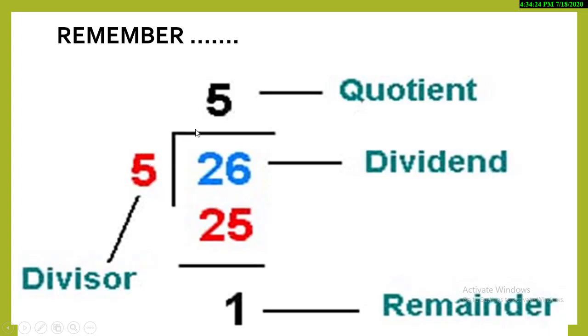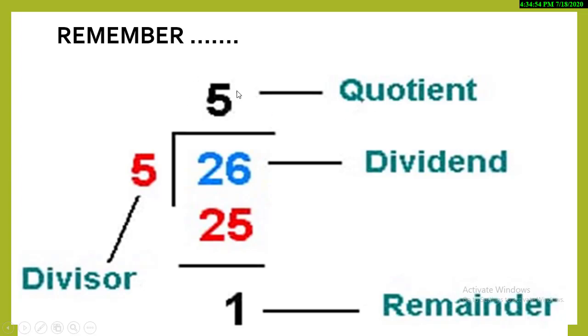The number which is outside, its name is divisor, and this shows that you are going to read the 5 times table. And the bigger number, the total number which is inside these lines, is called the dividend. Dividend means that you are going to divide this number, and the answer that you will get is called the quotient. I told you that today's topic name is quotient and remainder.